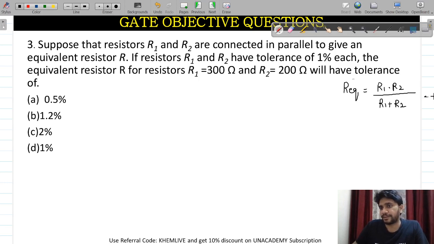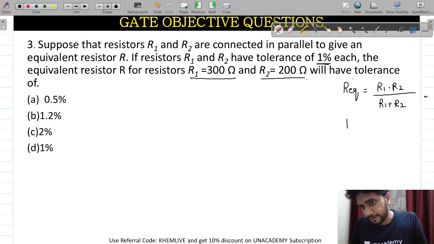First of all, the value of R1 is 300 and R2 is 200, and for each the tolerance value is 1%.